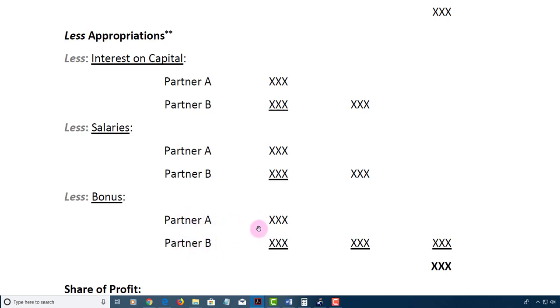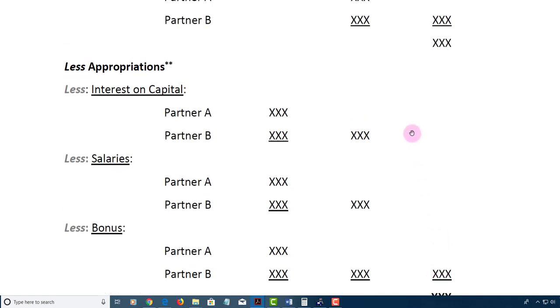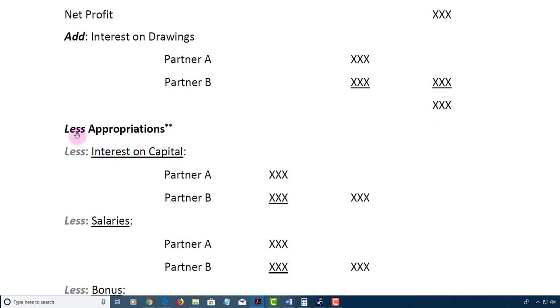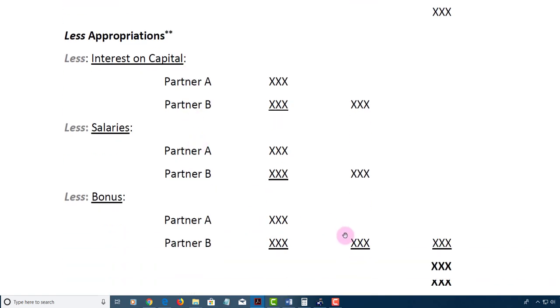You're going to insert the bonus for the partners, and after you insert all these figures, you sum together the interest on capital, get one total, sum together the salaries, get one total, sum together the bonuses if you have bonus, get one total, then you add all three together, and that figure that you get, you're going to subtract or deduct it from that figure above that represents your adjusted net profit. Because remember the heading says less appropriation.